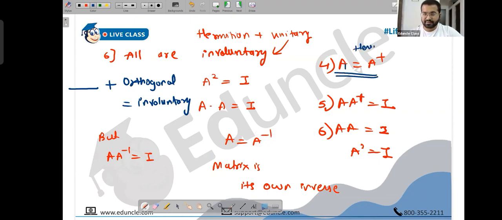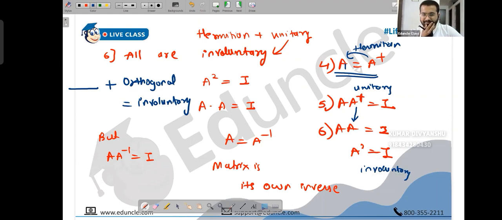A is A dagger, this is Hermitian. A into A dagger is I, this is unitary. So I just replace A dagger with A because A dagger is equal to A. So A into A is I, A square is I, this is involutory. So as we understood, Hermitian plus unitary gives involutory. Very similarly, a natural question: what plus orthogonal should be involutory?